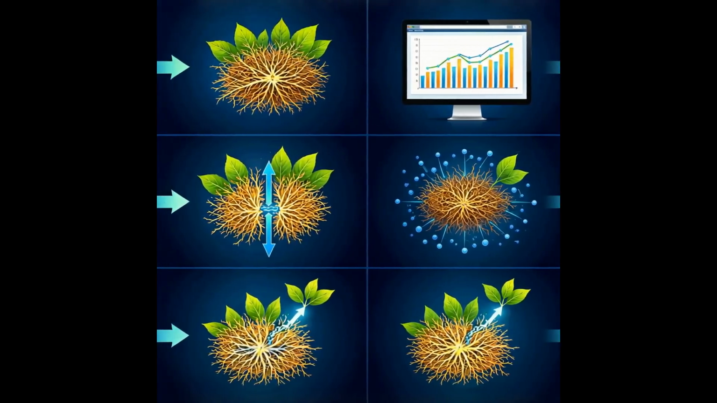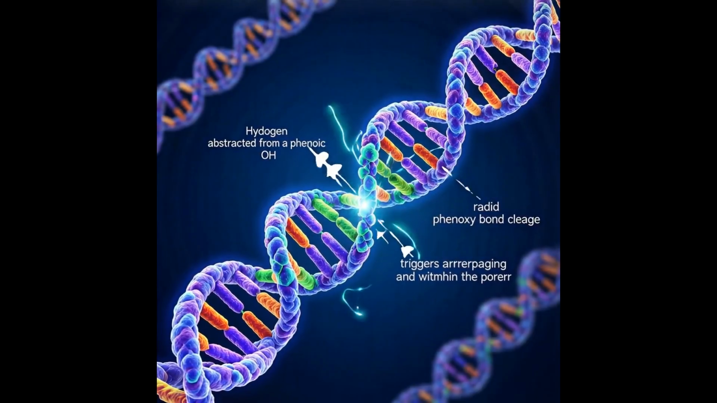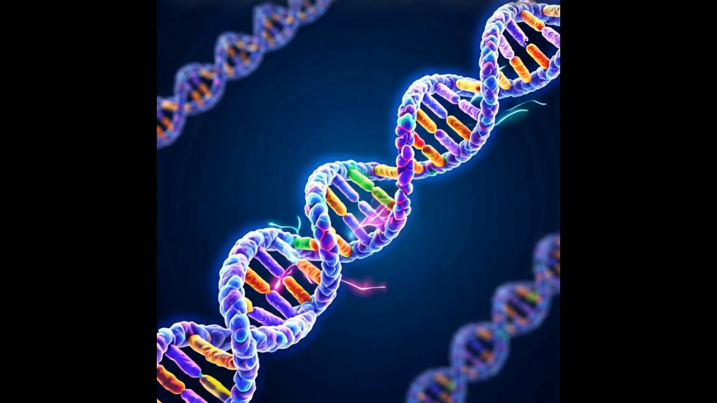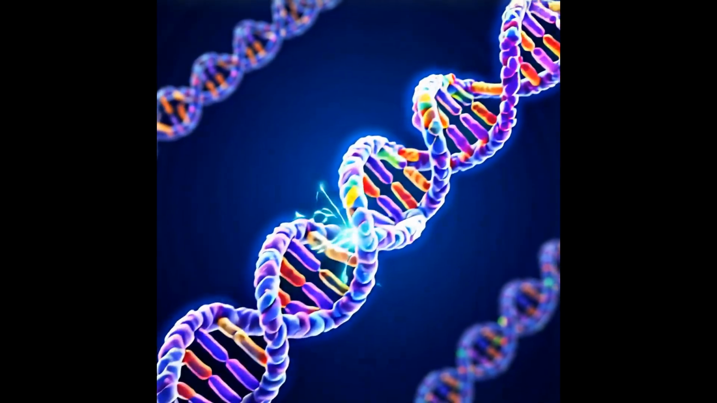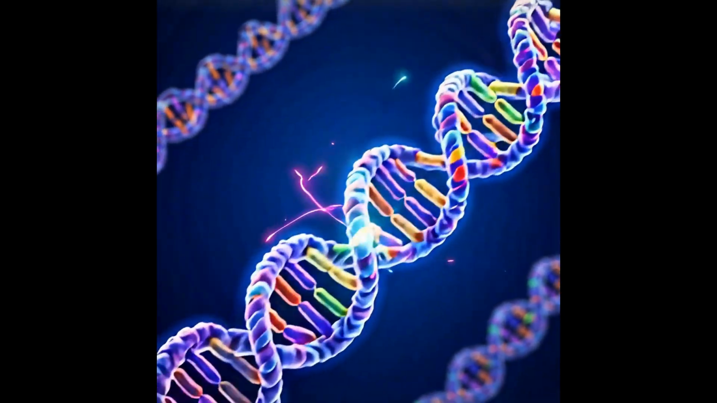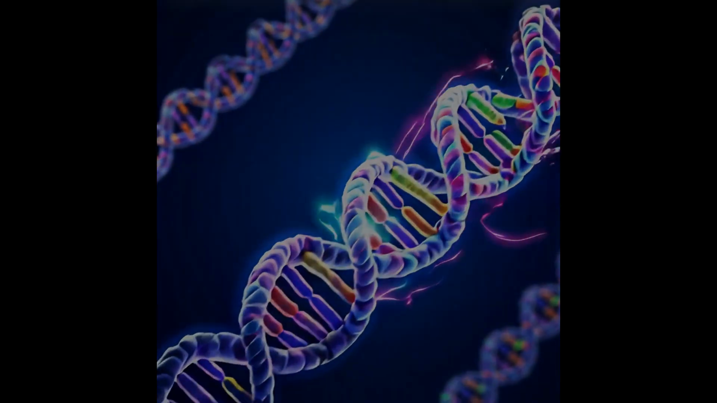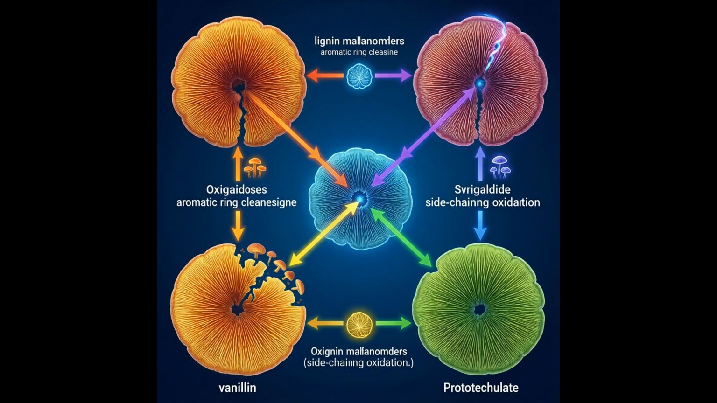Subsequent rearrangements form smaller aromatic fragments. These fragments can be further oxidized by other enzymes. The process releases energy that fuels microbial metabolism. Thus, lignin is gradually mineralized into CO2 and water. The radicals also facilitate cross-link cleavage. Overall, this mechanism drives carbon cycling.